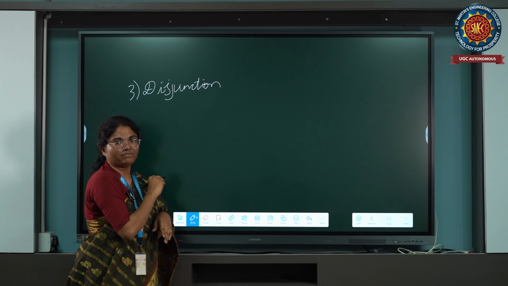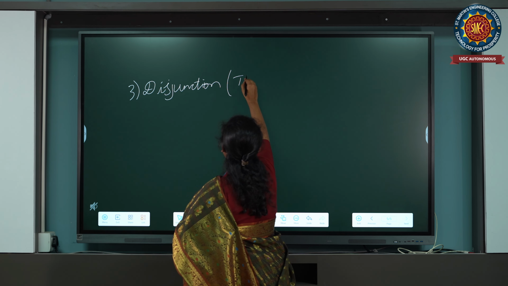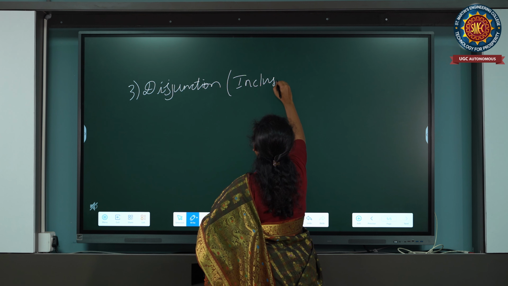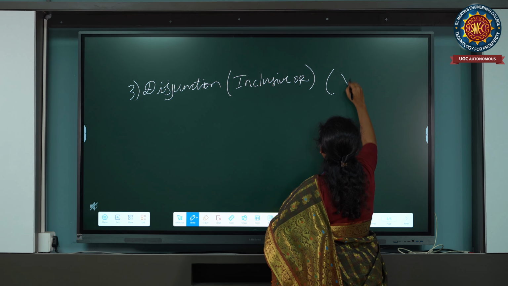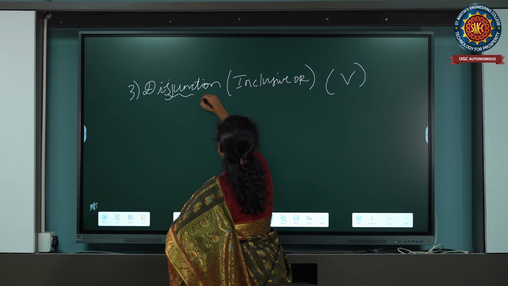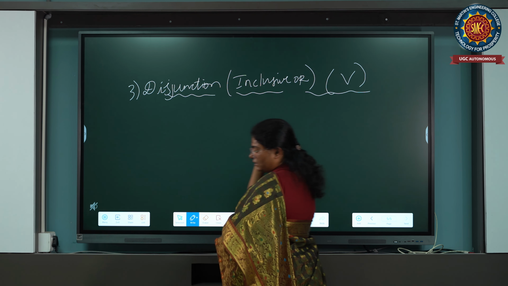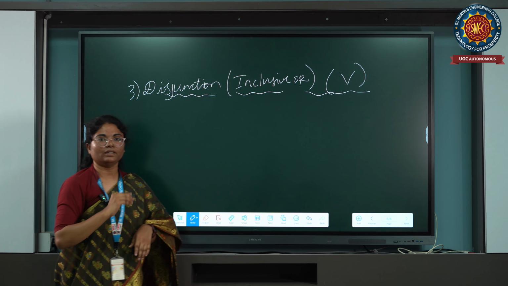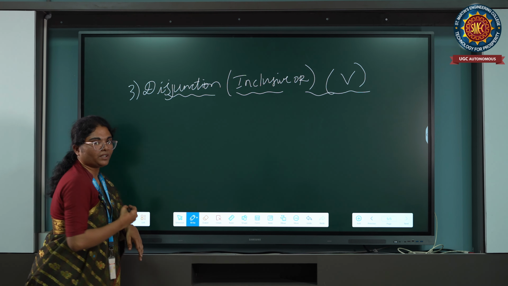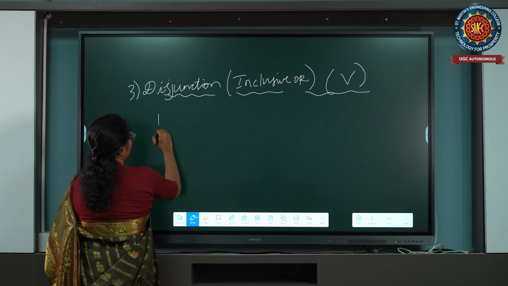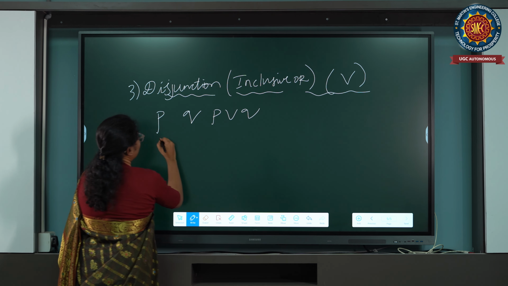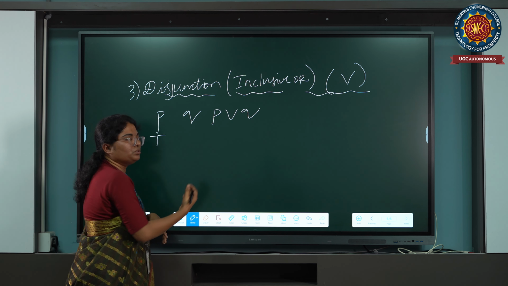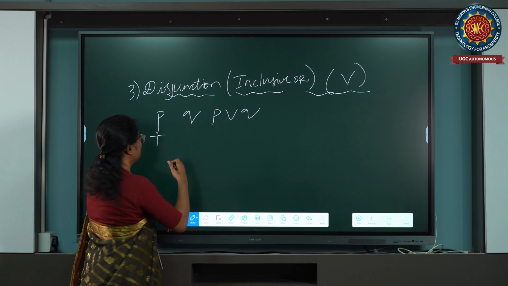The other name for disjunction is inclusive OR. Symbol like this. Let me show with the help of the truth table and give a very good example. P or Q becomes true.